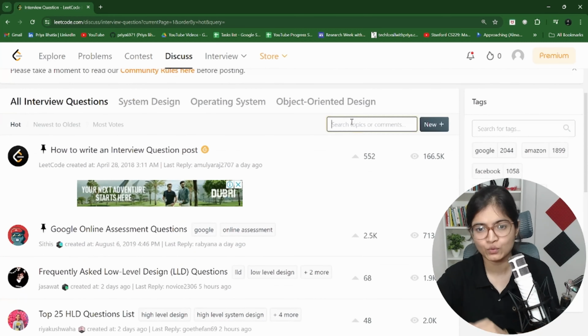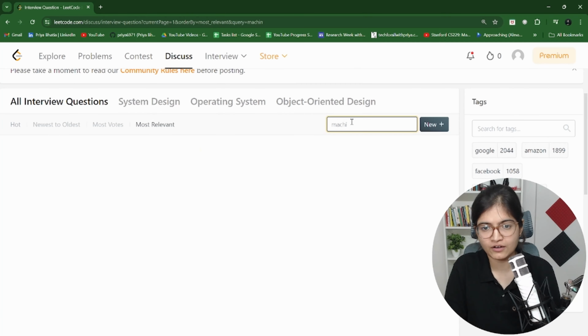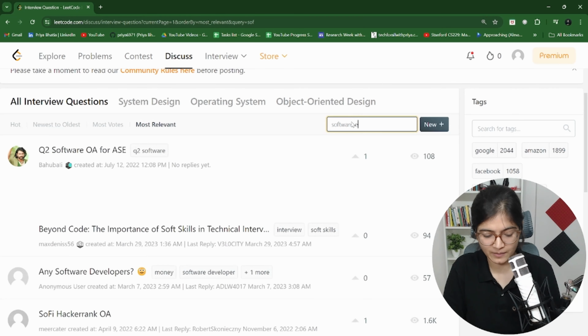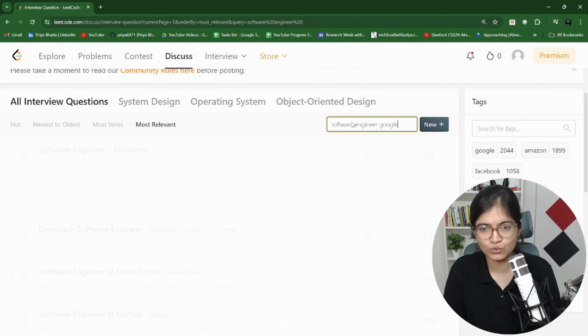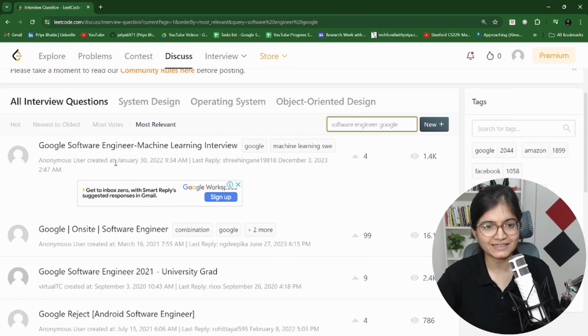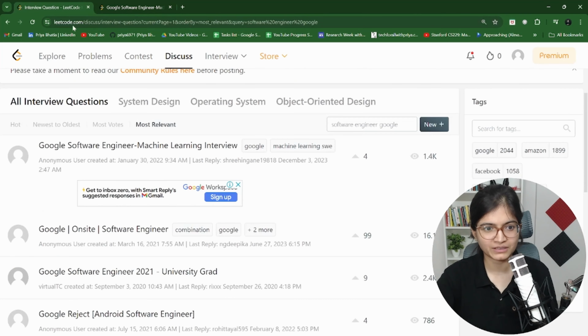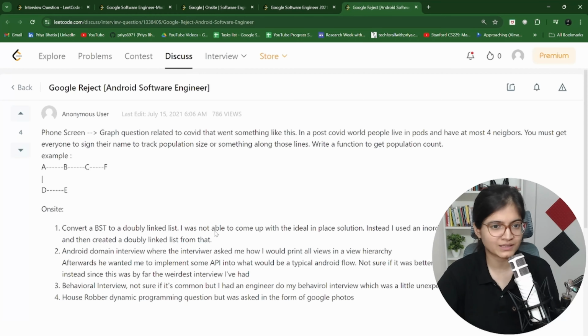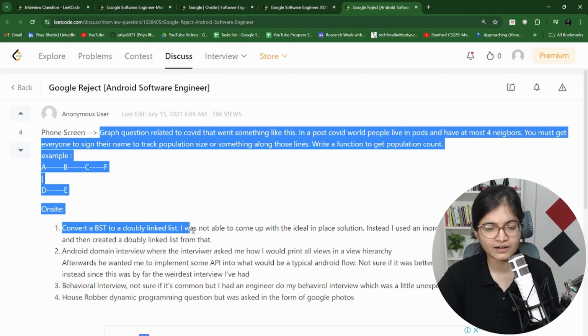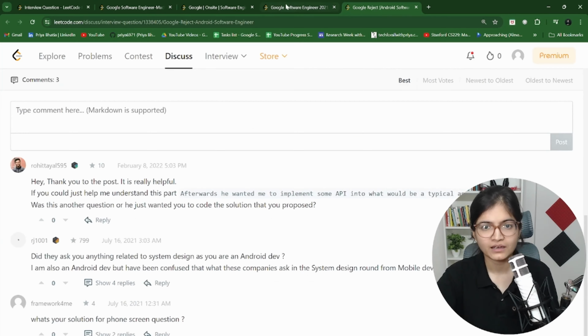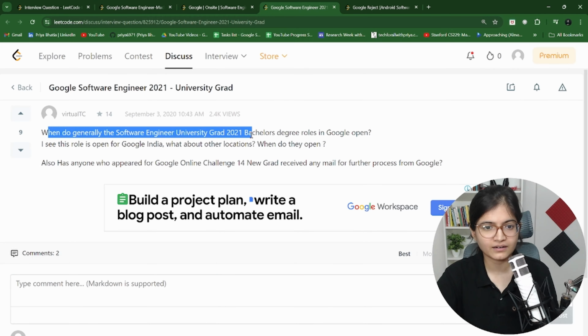For example, let's say I have an interview for the position of software engineer at Google. You will be able to see that there is a Google software engineer ML round for the interviews. Here someone has asked, but there is no response. But here you can see that people have shared their experiences, whether they were selected or rejected, what kind of questions Google asked in the phone screening round, and then what kind of questions were asked at the graduation level.